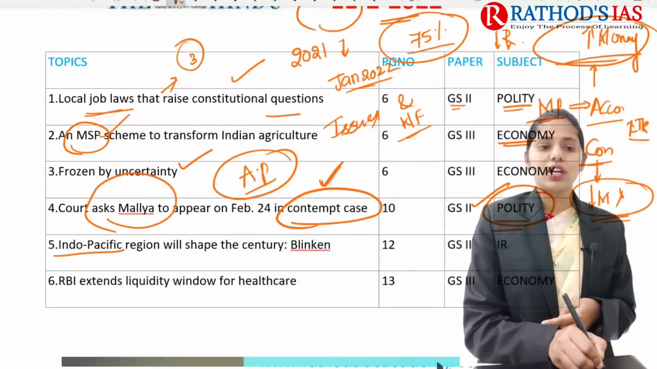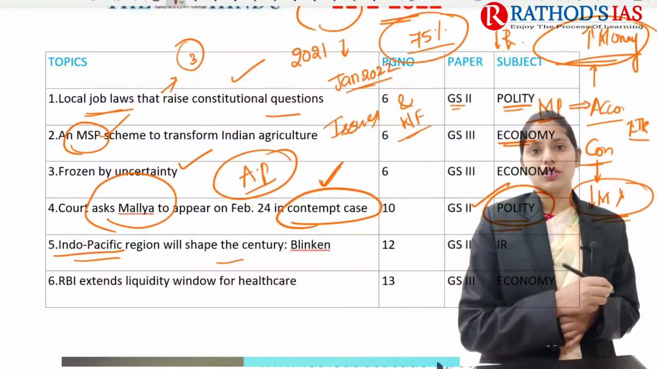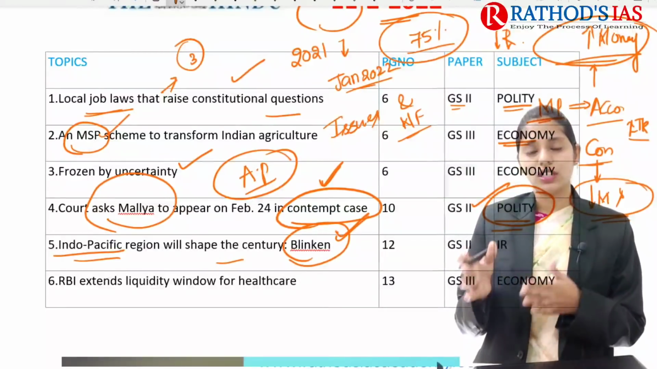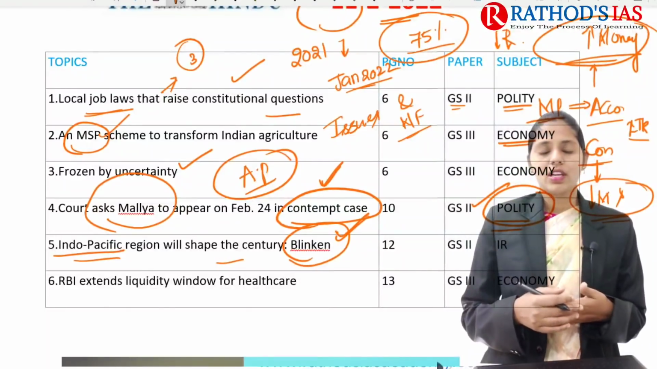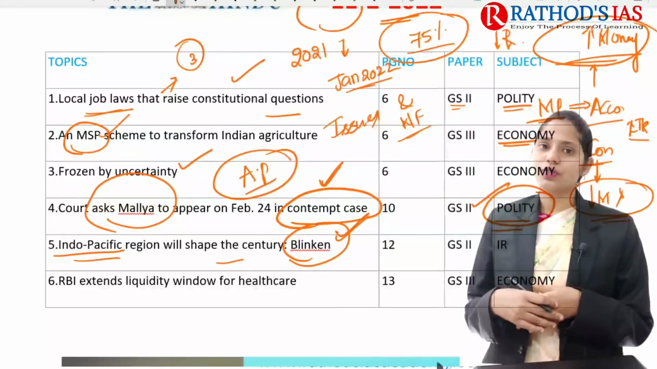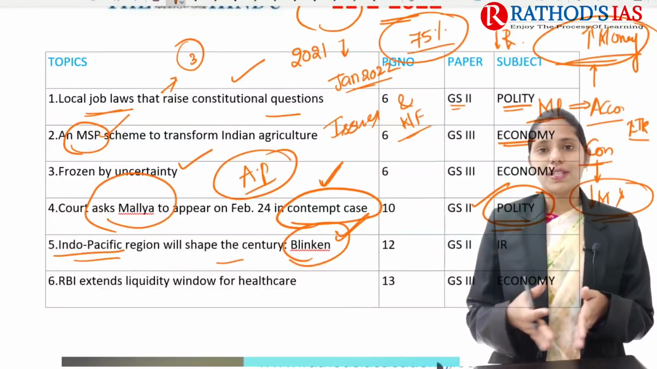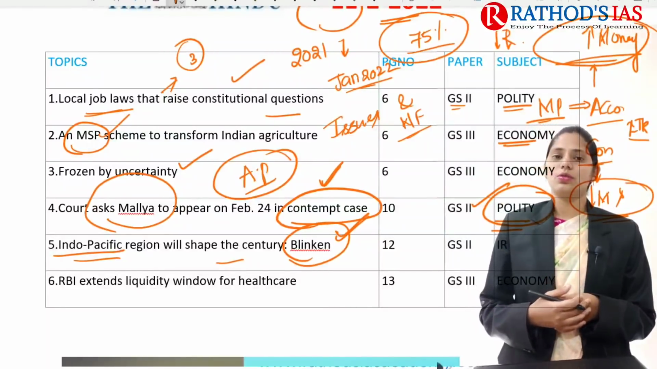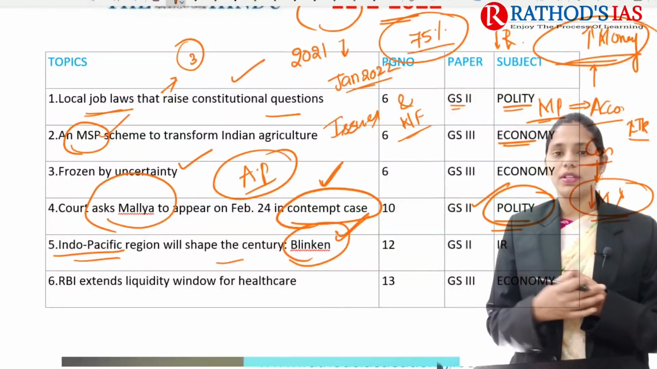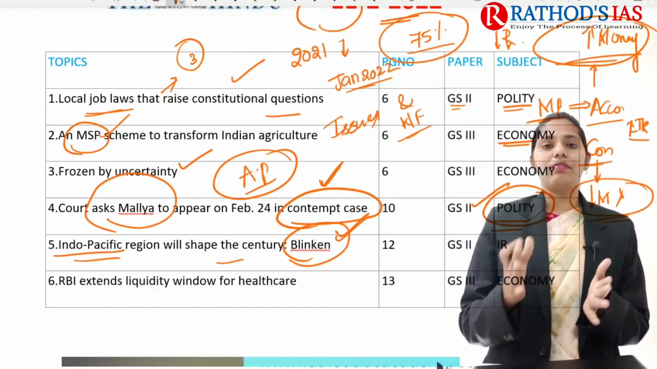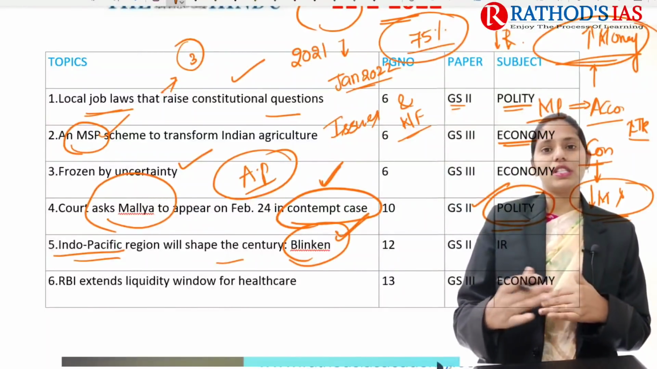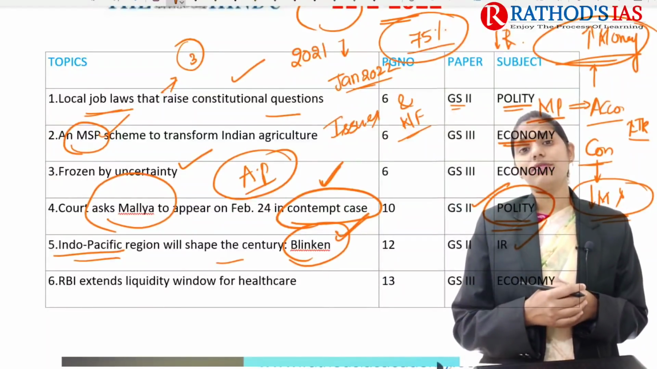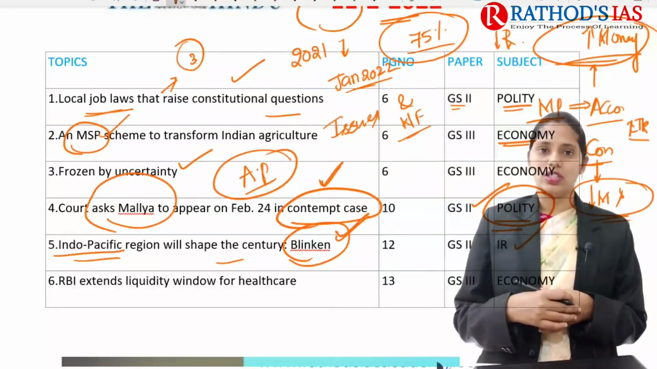And the next topic is about 'Indo-Pacific region will shape the century'. This is the statement given by Blinken, who is at present in Australia, and he talked about the importance of this Indo-Pacific region. As a UPSC aspirant, you need to know where this Indo-Pacific region is located, why its relevance is increasing, and why power is shifting from west towards east. It is a present burning issue. This is important from your international relations, which mainly comes under GS paper 2.